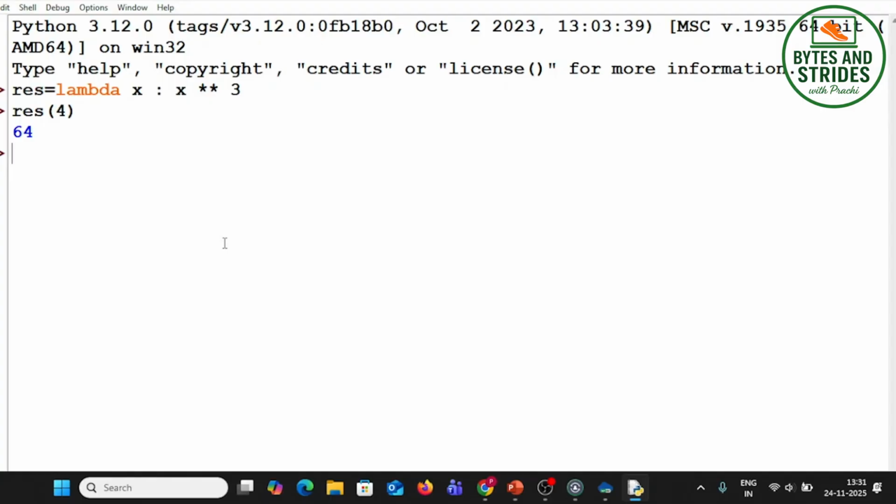Let's take up another lambda function. This time I say result equal to, it may not be result, it may be any variable. Suppose n equal to lambda x comma y, and what am I going to do with it? x plus y plus 100. And now if I call n passing 1 and 2, the result will be 1 plus 2, that is 3, plus 100. You can see the result is 103.